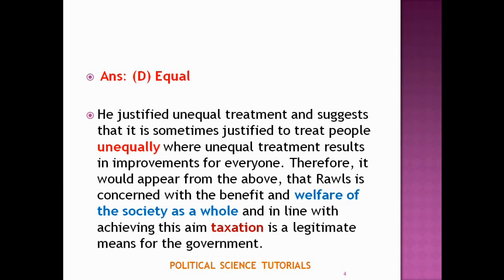In this regard, he suggested taxation is a legitimate means for the government. The wealthier people should pay more tax for the welfare of the society. Thus, he justified unequal treatment, and for this reason, equal is the right answer, which is not a part of Rawls' well-ordered society.